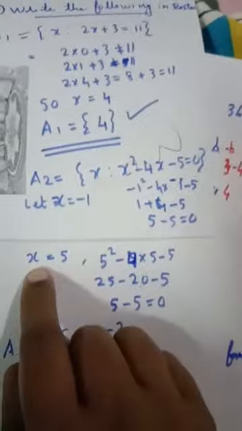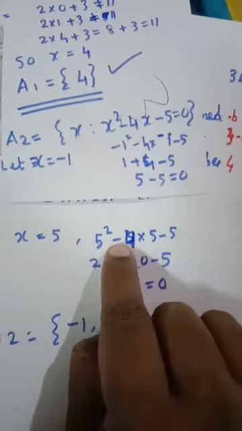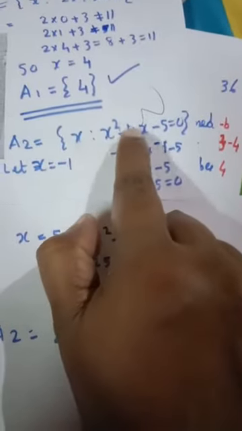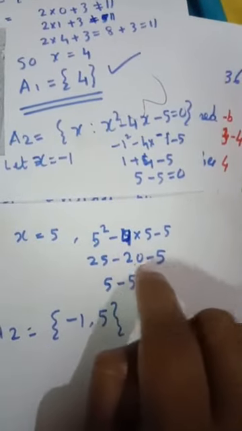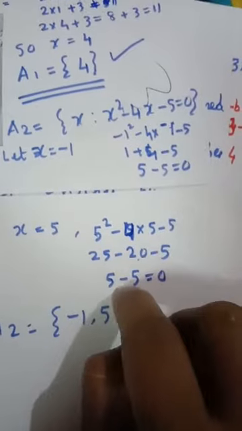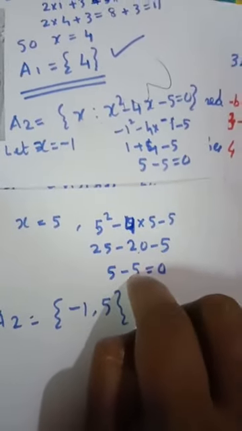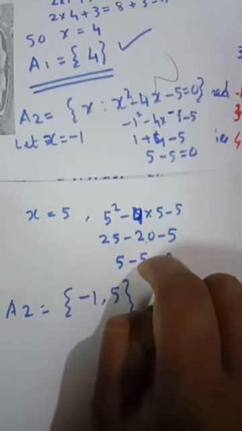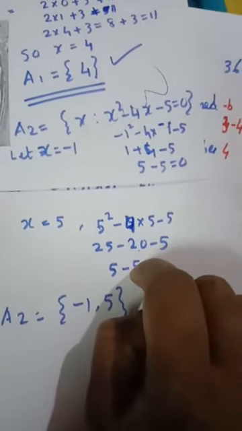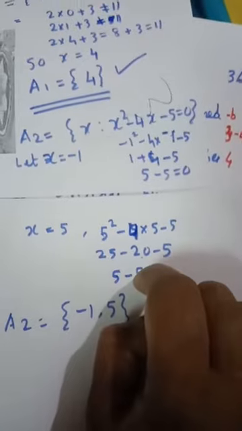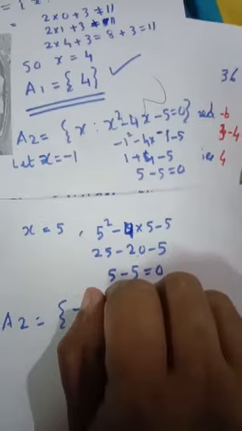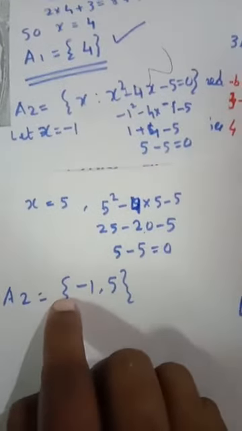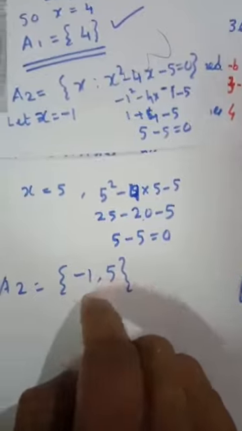Then take another number, x equal to 5. 5 square is 25, minus 4 fives are 20, minus 5. 25 minus 20 is 5, 5 minus 5 is 0. This equation is satisfied. That means if we give minus 1 we get 0, and if we give x equal to 5 we also get 0. So A2 is equal to the set {minus 1, 5}.